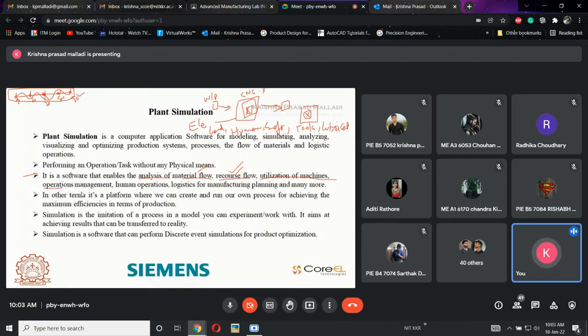Next one is operations management. Like I explained to you, if this much of efficiency is there, then that is definitely by the operations only. What sort of operations are we performing? Why is this machine having 80 percentage and why is this machine having 20 percentage? What are the different operations we are adopting between these two? That is called as operation management.